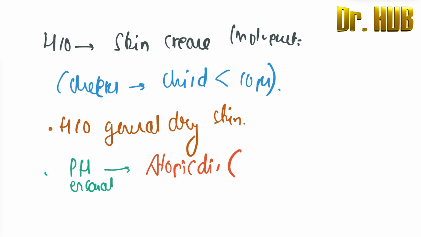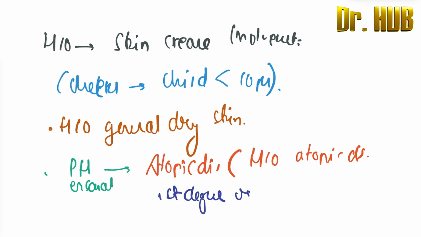Next is a history of any atopic disease in a first degree relative, in children under 4 years.